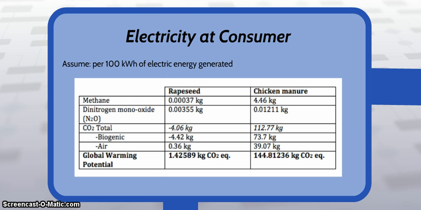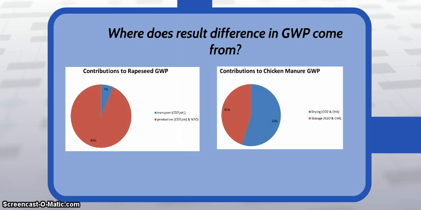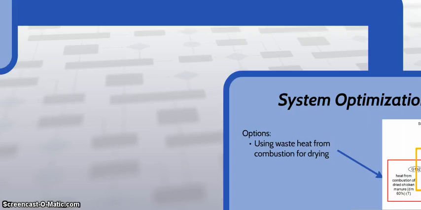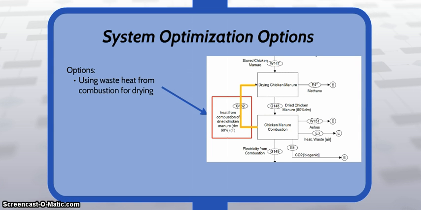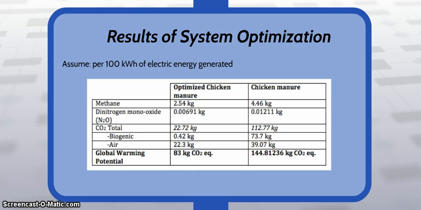As we saw, this production, as we will see in the next slide, for rapeseed is also really the biggest contribution to the global warming potential, and it's happening on land that we could also use for valuable other processes such as food production. So how could we perhaps then optimize this chicken manure process where the drying and the storage are really the biggest contributors to the global warming potential? One way to optimize that we are proposing is to use the waste heat from combustion for the drying process. And if we do that, we actually get a huge improvement in our global warming potential, as we can see from these results, from 145 to 83.